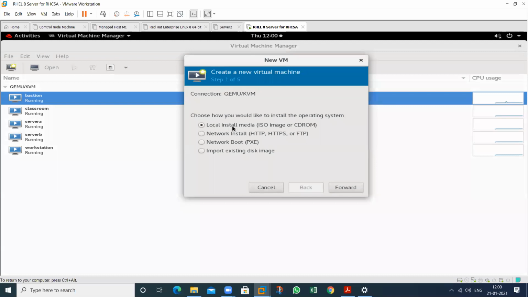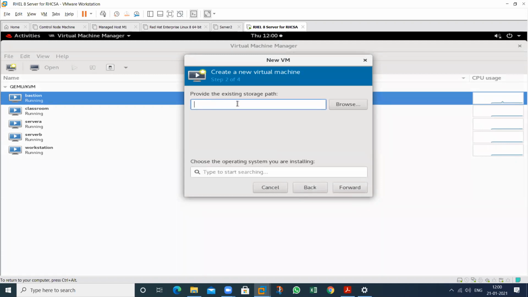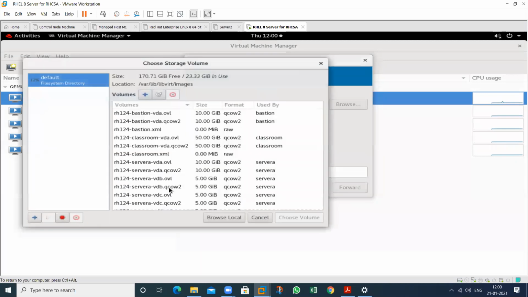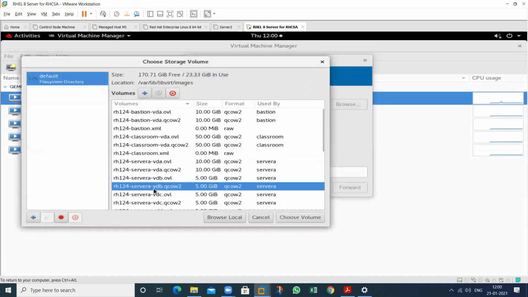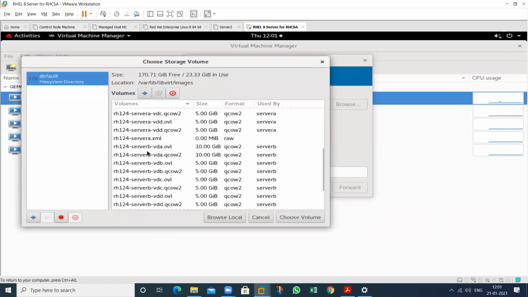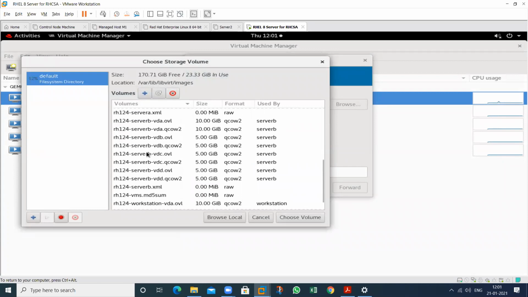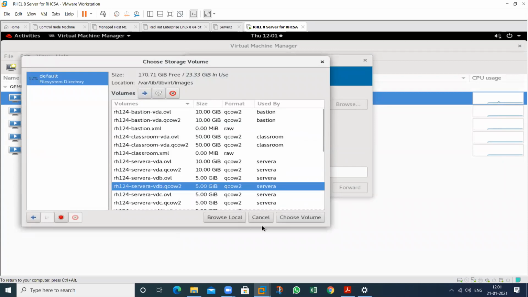So installation can be a local installation, network installation, PXE installation, and we can also import the images. See this one. If there is any image, then browse this one. So these are some images, that are called kickstart images. We already have these images, so we can install. So cancel this one. So this is the procedure.